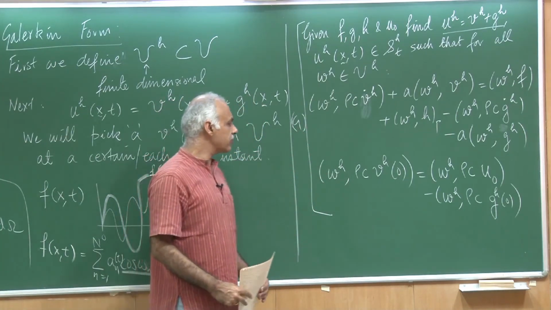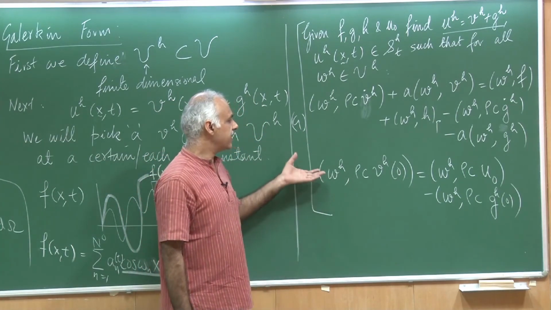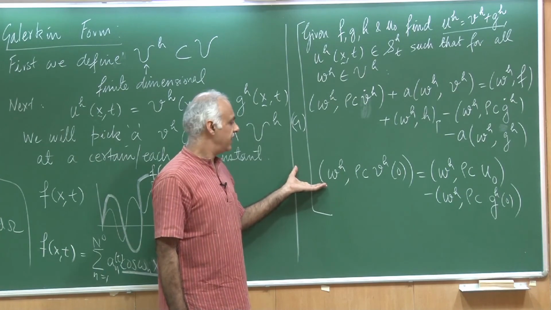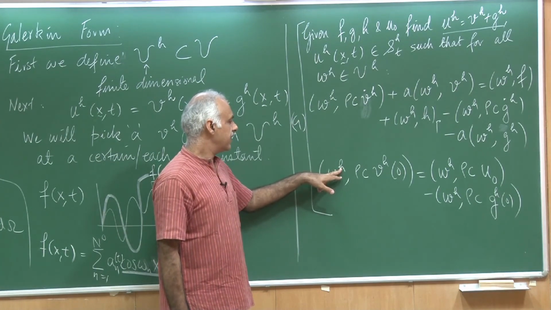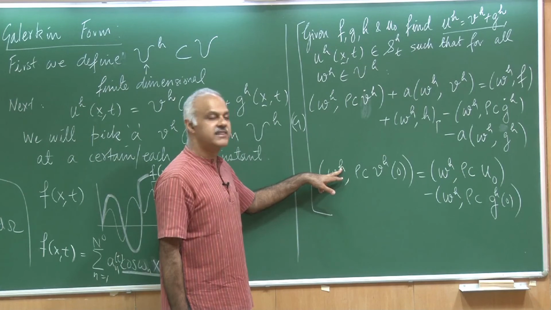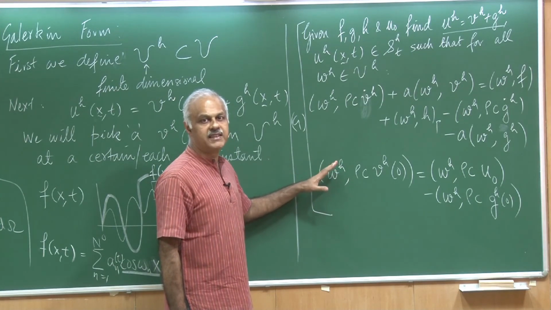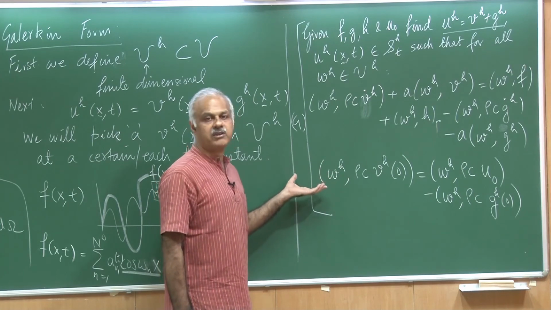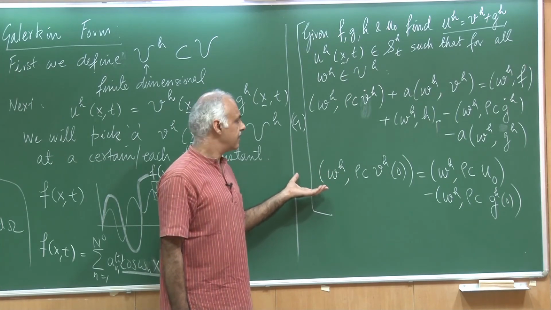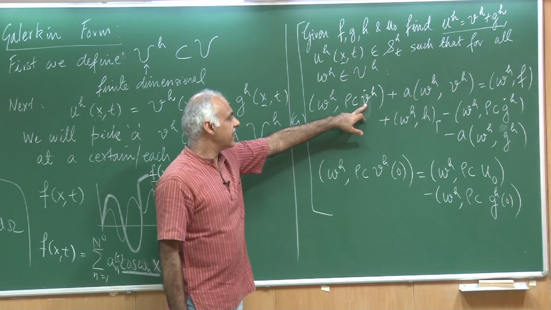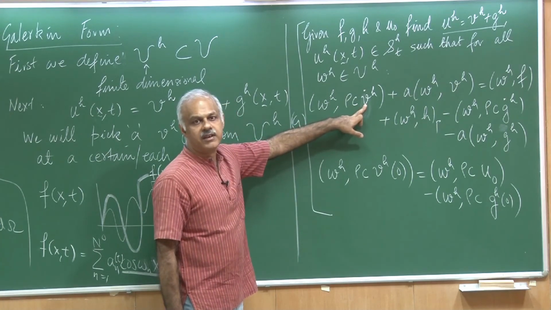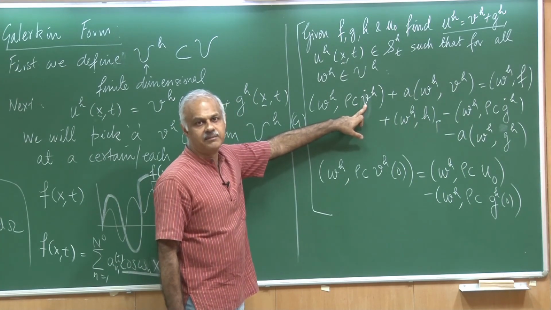What I would like you to notice is that in this equation, h reflects the discretization in space. So, the space has already been discretized, we are already talking about a finite element mesh. Time, on the other hand, is still continuous, we have not discretized the time.